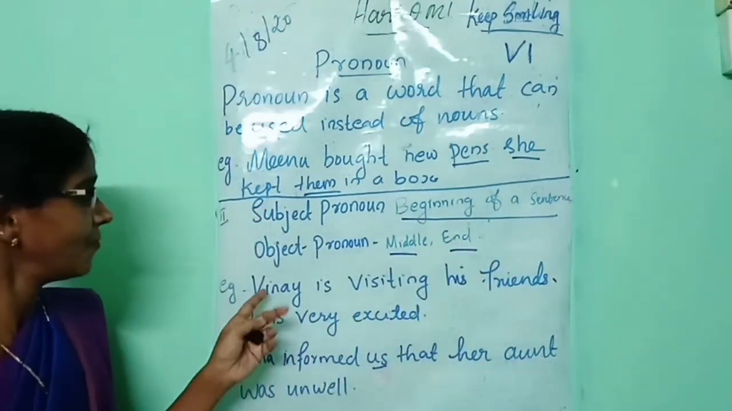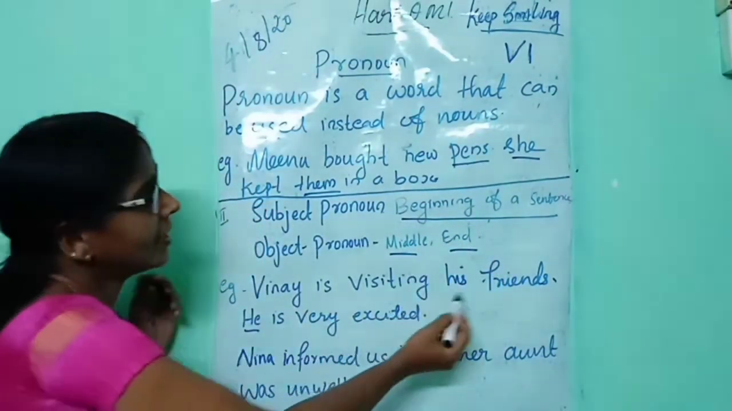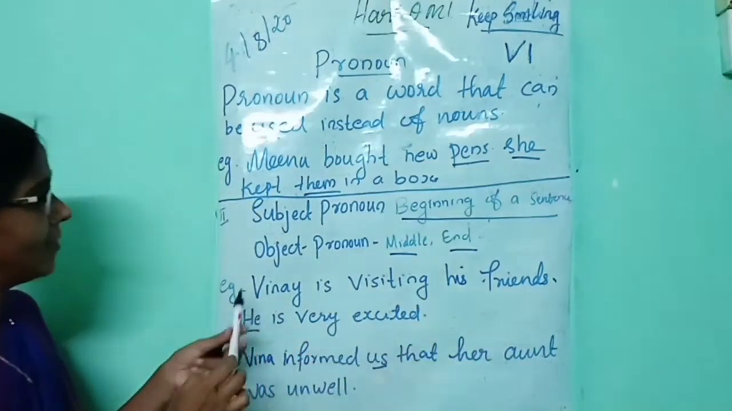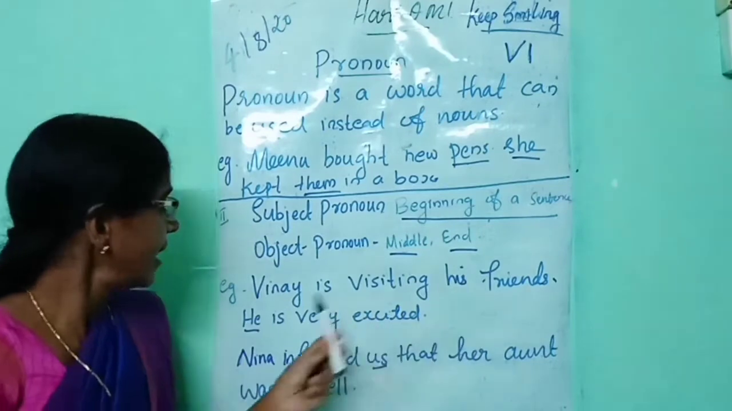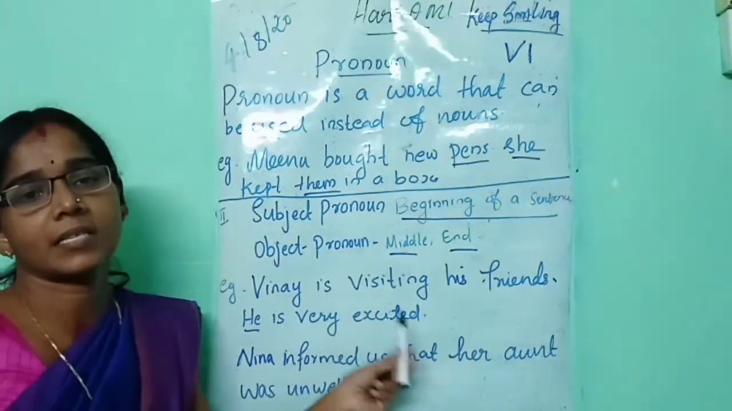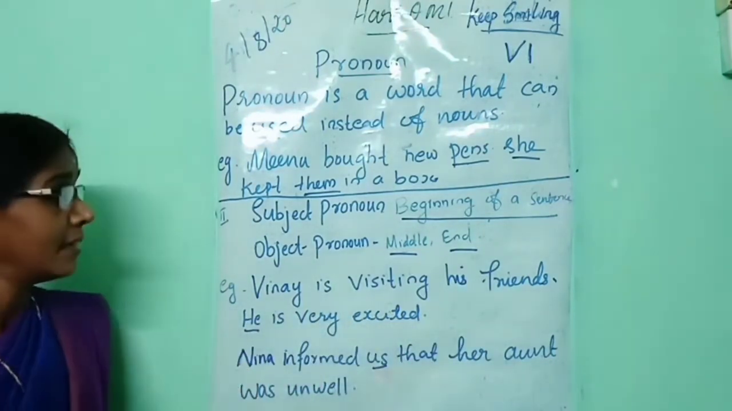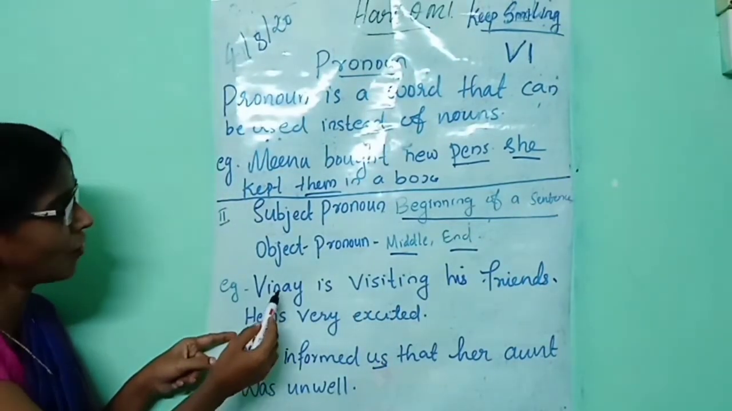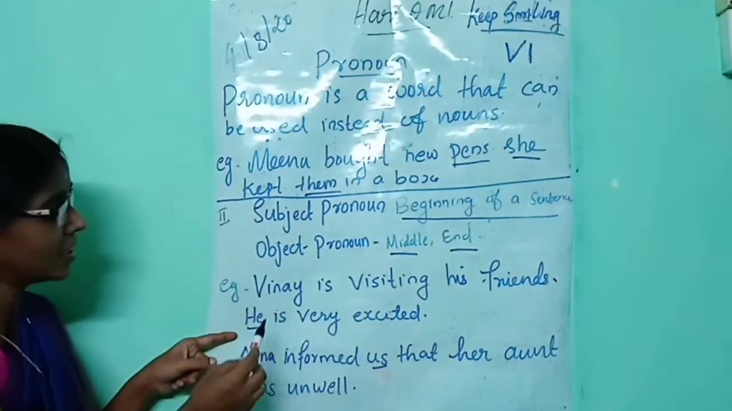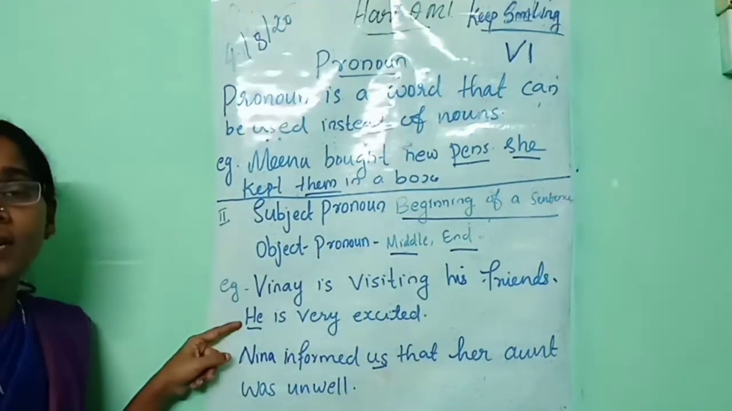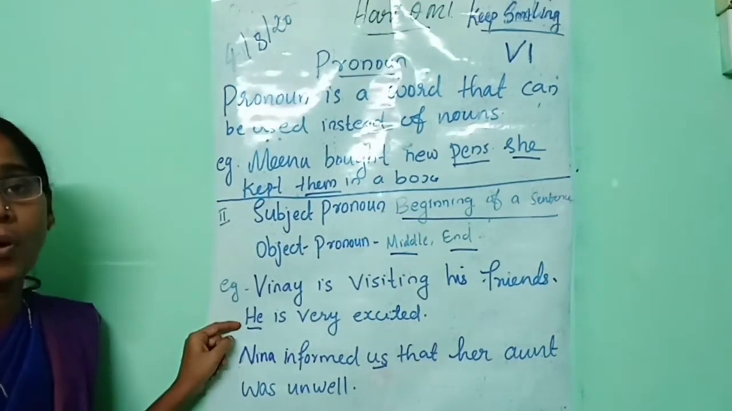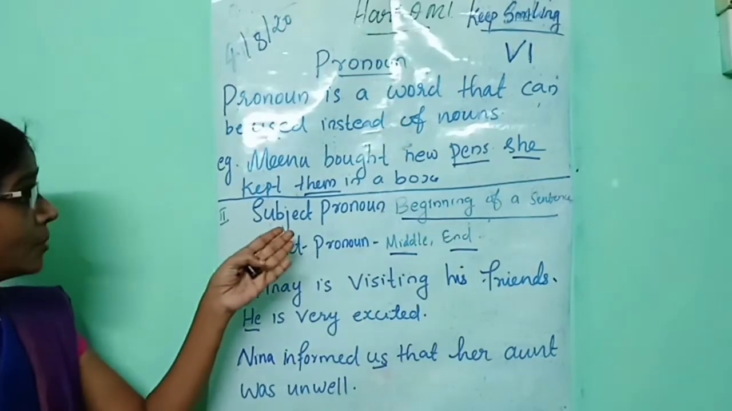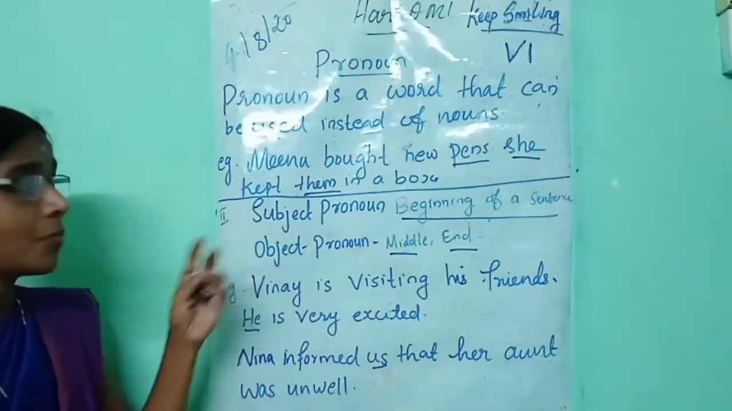Listen, for example, Vinay is visiting his friends. He is very excited. Here I have underlined the word he. Instead of the word Vinay, we use the word he. Can you identify whether it is a subject pronoun or an object pronoun?